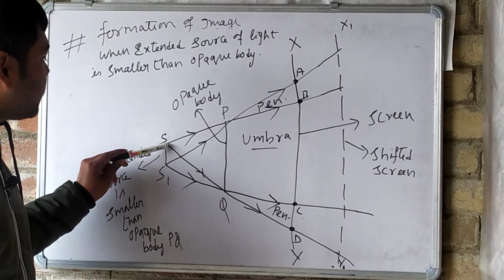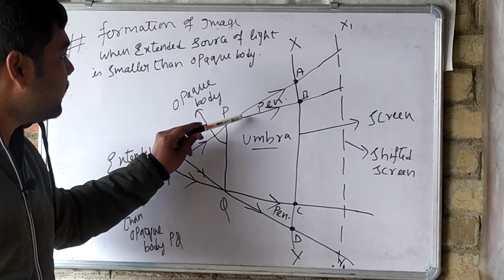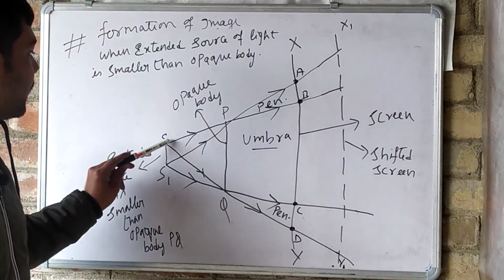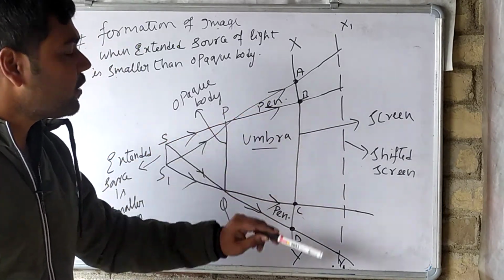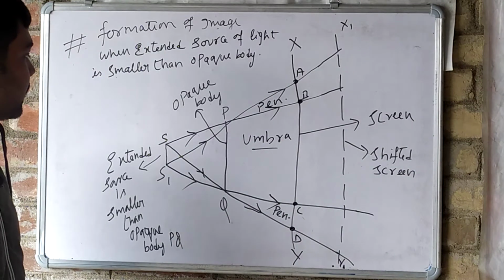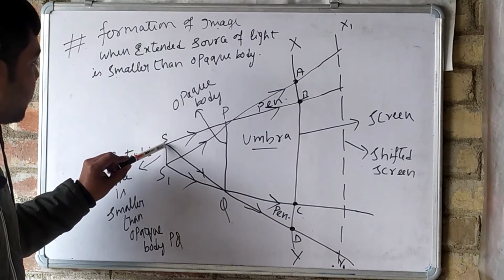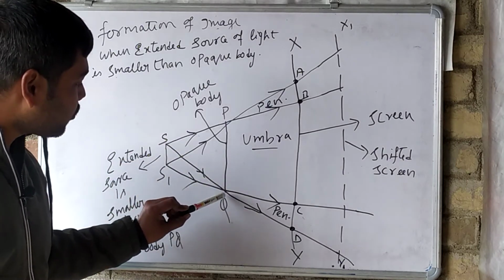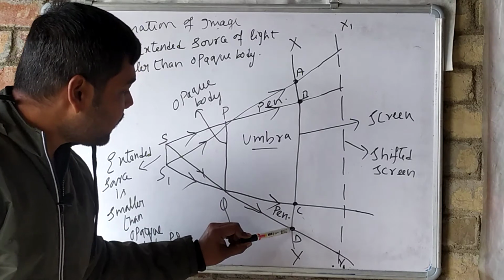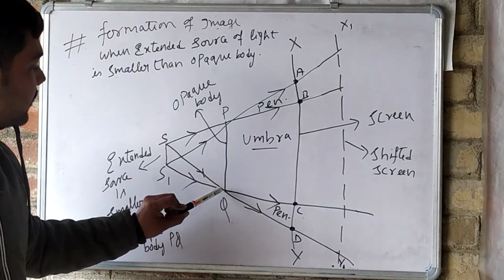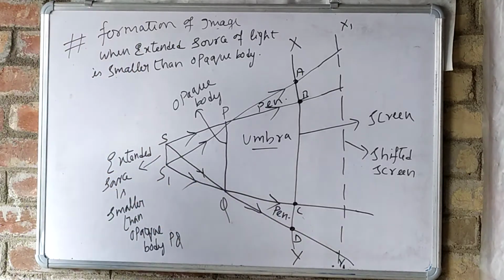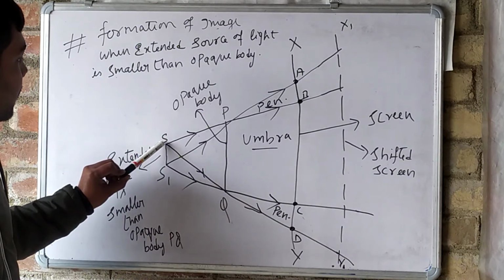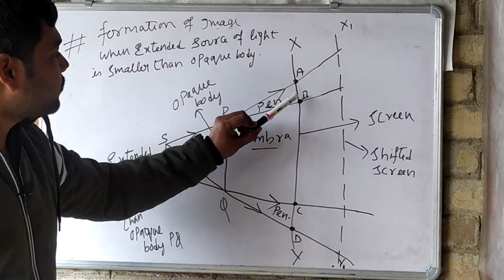One will follow this path S to P and will fall on B in the screen. Okay, S to P and fall on the B point in the screen XY. Another again from S will originate and will follow this path and will pass through Q and fall on the screen at D. We can clearly see that from S two lights are produced. The first one is from S to P and falls on B.